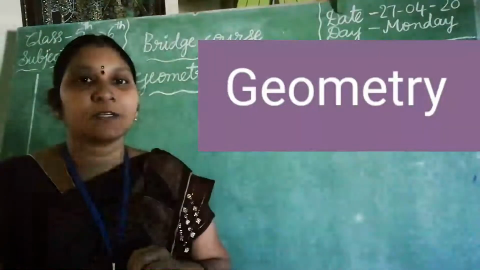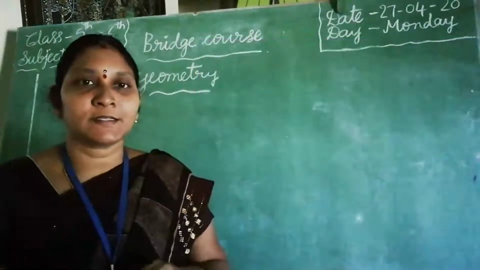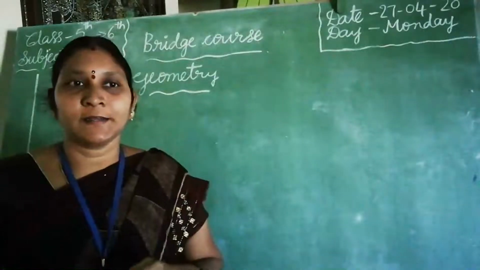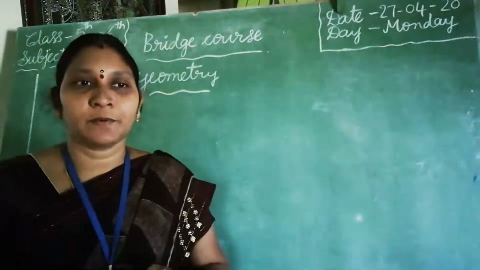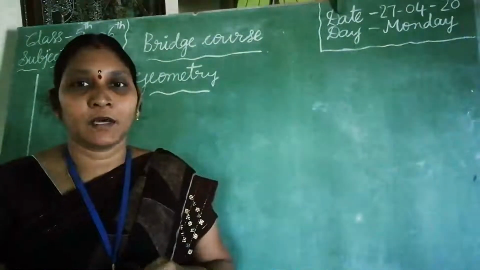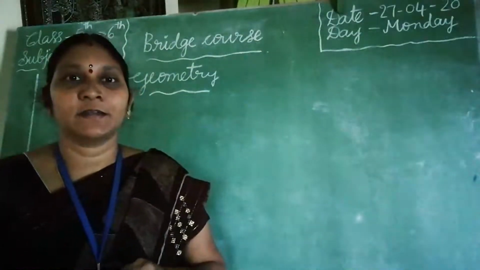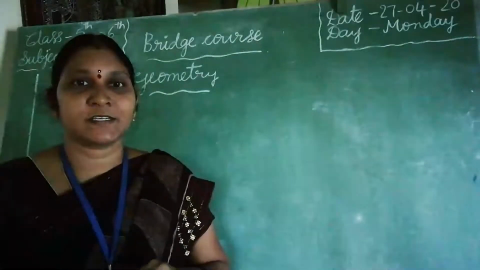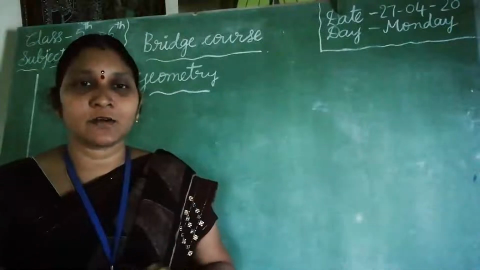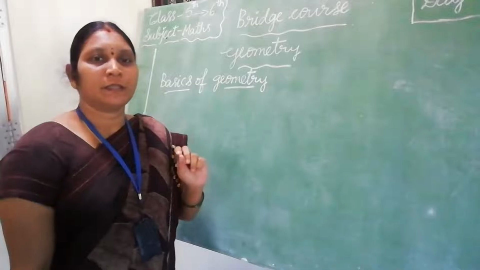Children, observe your surroundings. In our surroundings, some objects are there. Are those objects in the same size and same shape? No, they have different sizes and different shapes. In maths, the study of shapes and sizes is called geometry. Okay children, now we learn the basics of geometry.